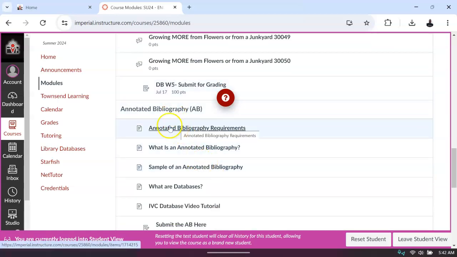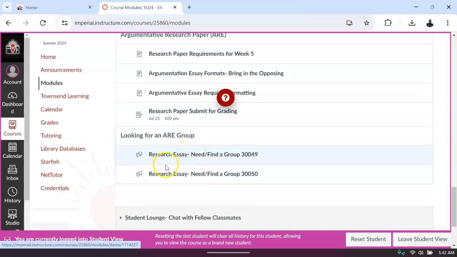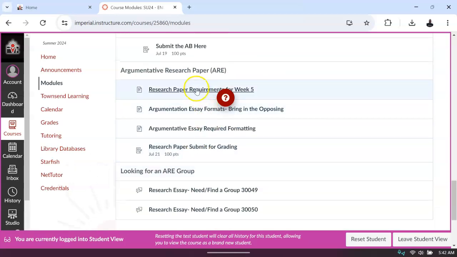And then there's a video here that'll tell you what an annotated bibliography is. Your research paper requirements has a video here, and it will take you through all the steps for that. And then again, if you want to join a group, the video here for the research paper has an overview before it starts the actual requirements for the research paper.